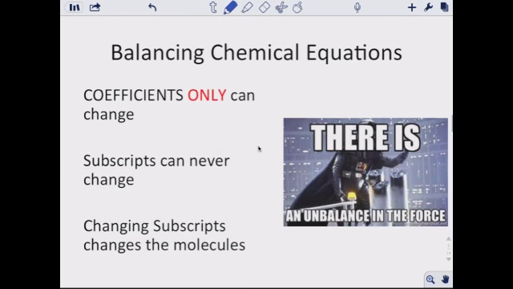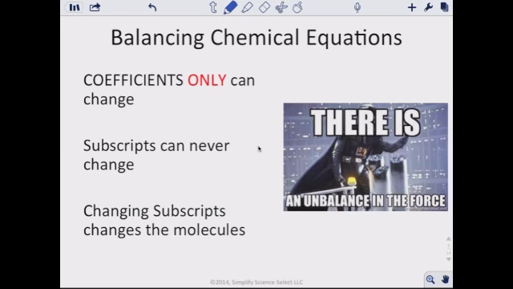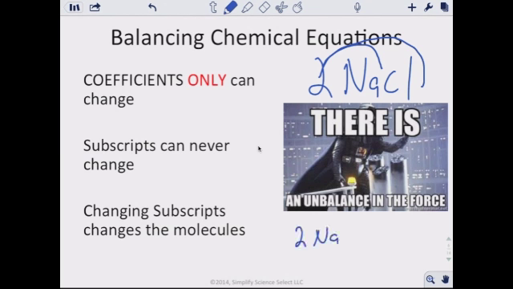So, balancing chemical equations. Coefficients are the only thing that you can change. You can only change coefficients. Remember that coefficients are the numbers in front of chemical formulas. So we can have a 2 in front of NaCl, and what that means is we have 2 moles of sodium chloride. You can think of it this way: you can distribute that 2 to both of them. So if we put a 2 in front of this, we're now going to have 2 sodiums and 2 chlorines.